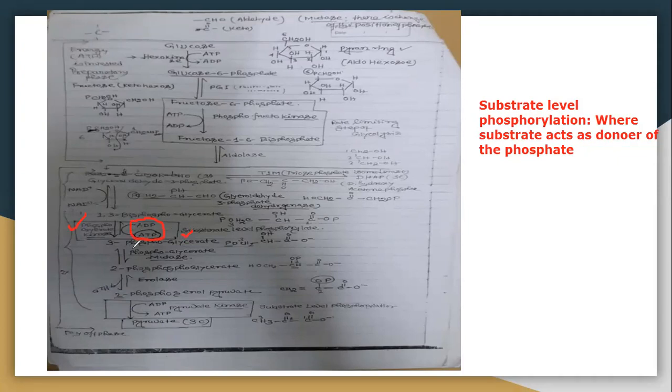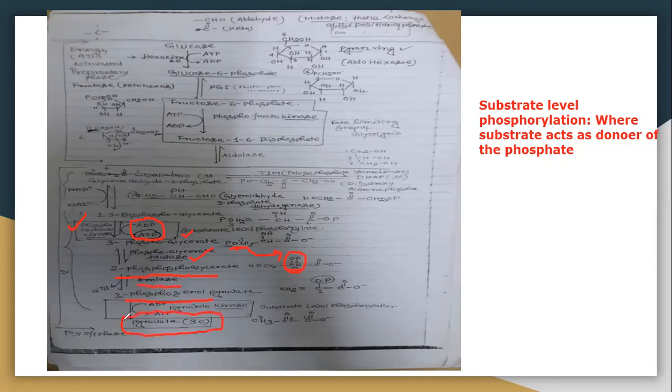Now 3-phosphoglycerate to 2-phosphoglycerate. Here see that the phosphate is changing position, from the 3 carbon position to the 2 carbon position. If the phosphate changes its position, mutase is added to the enzyme name, so the enzyme is phosphoglycerate mutase. Now 2-phosphoglycerate is converted into 2-phosphoenolpyruvate. Here the enzyme is enolase. Now 2-phosphoenolpyruvate is converted into pyruvate.